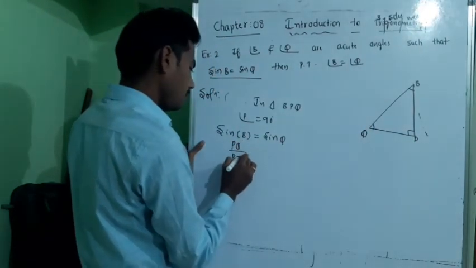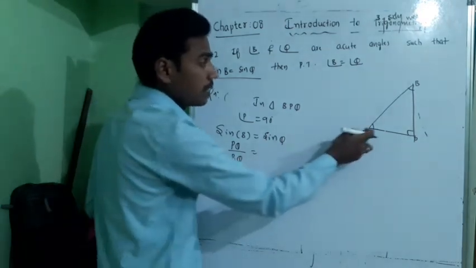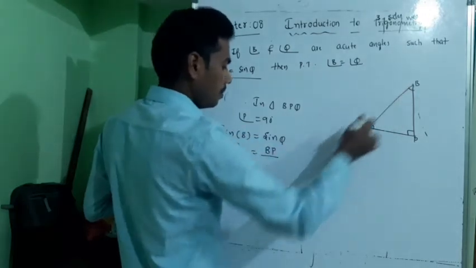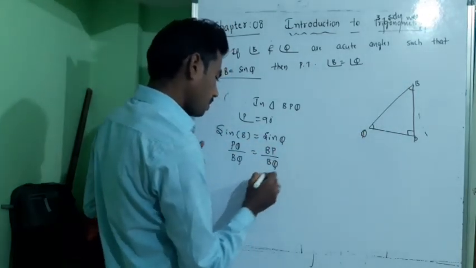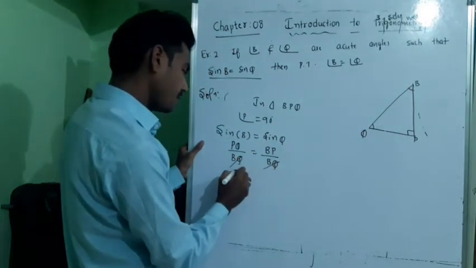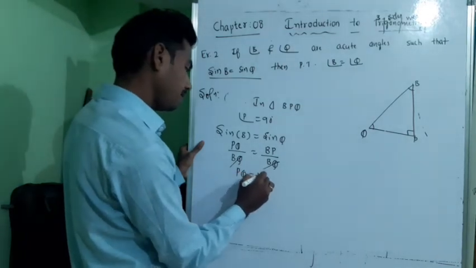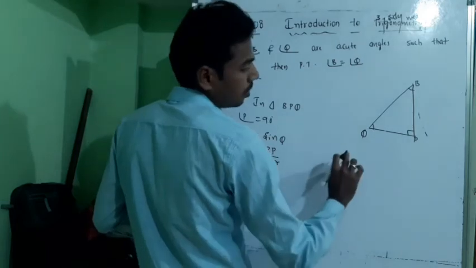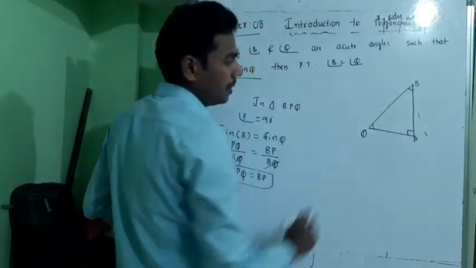Sin Q is BP by BQ. Now this BQ will get cancelled. So PQ is equal to BP.